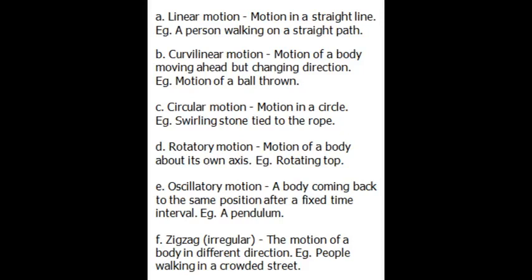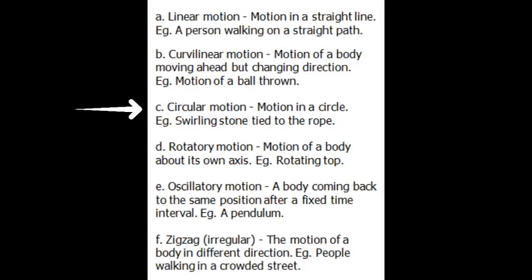The moving body takes a curvilinear path, so this is called curvilinear motion. For example, motion of a ball thrown. When we throw a ball, it takes a curved path moving ahead and it reaches the opposite direction.